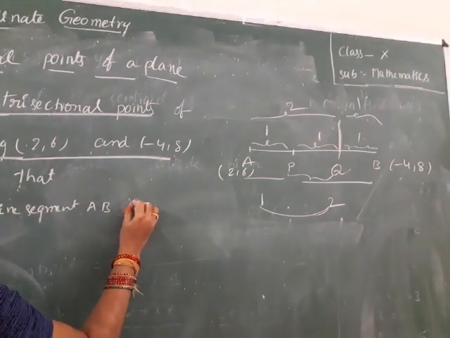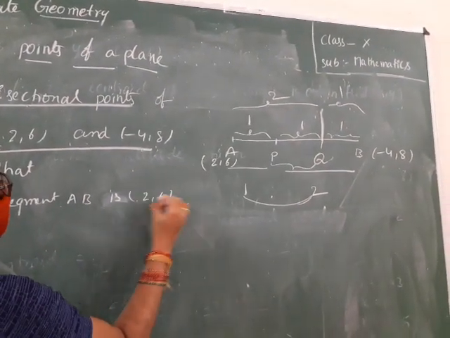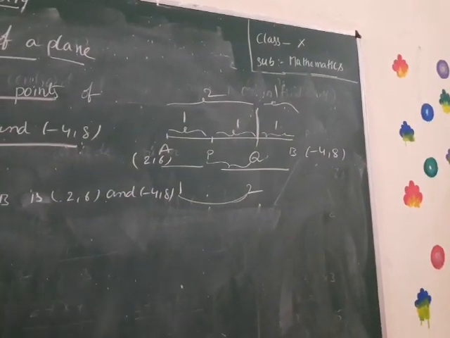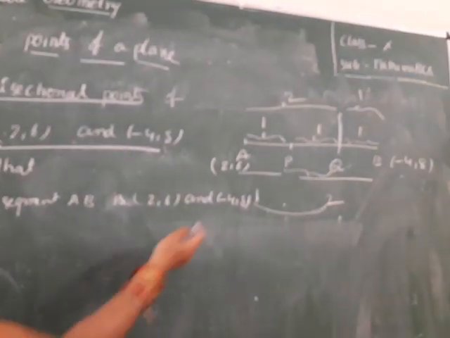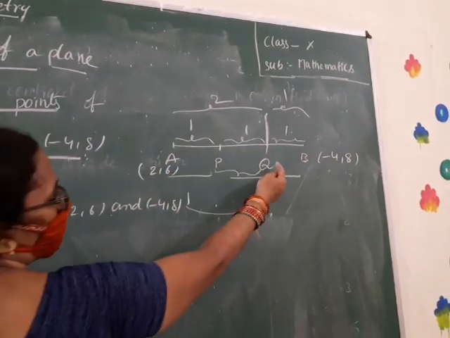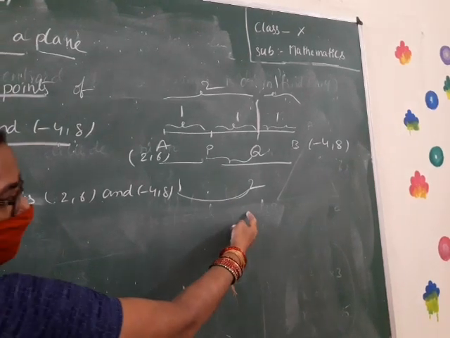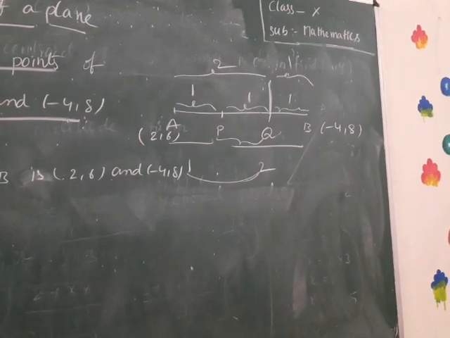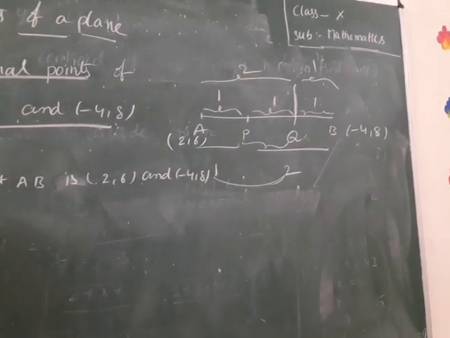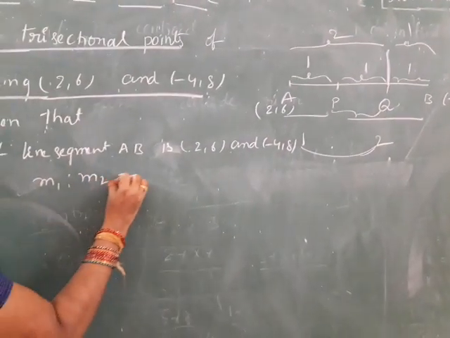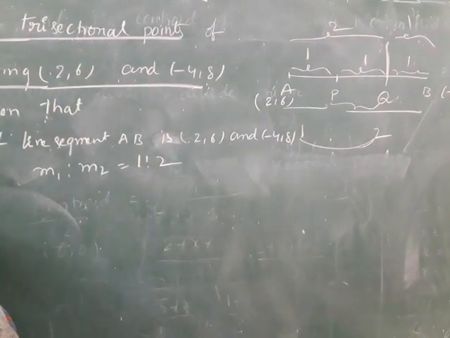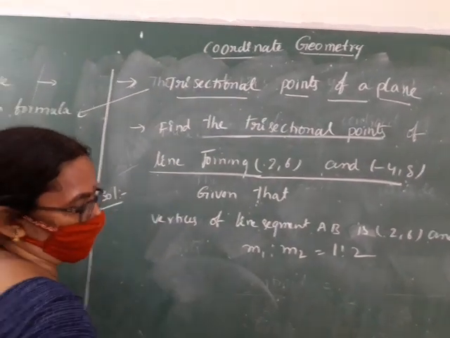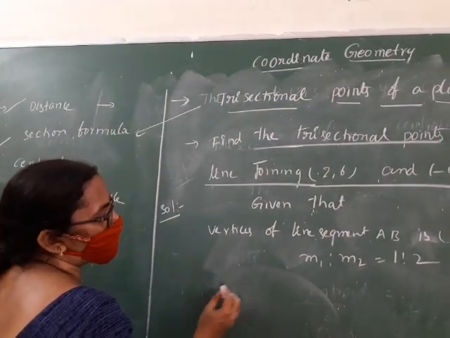are (2, 6) and (-4, 8). P divides AB in which ratio? 1 is to 2. So which formula do we use? Section formula. 1 is to 2. That's why I told you this concept belongs to the section formula. Write down the section formula.